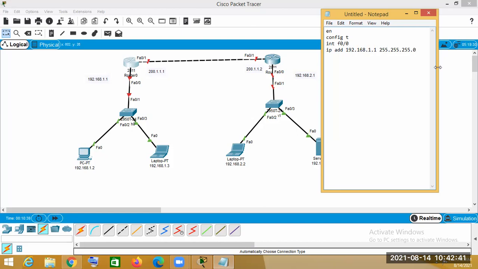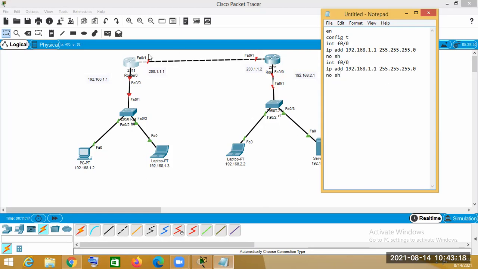And after that we have to use the no sh command for no shutdown, or we can say to bring up the port we should use this command. Now this IP address is assigned to this port. Same as that, this IP address also has to be assigned to this port. Same way we will assign this.